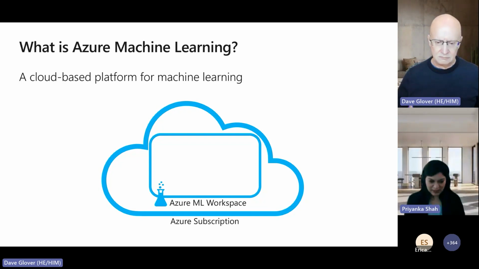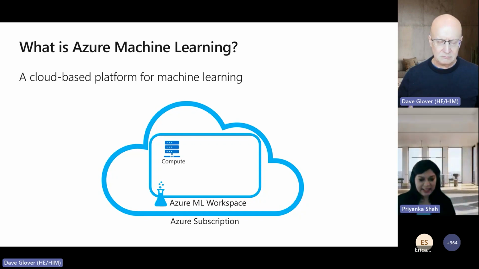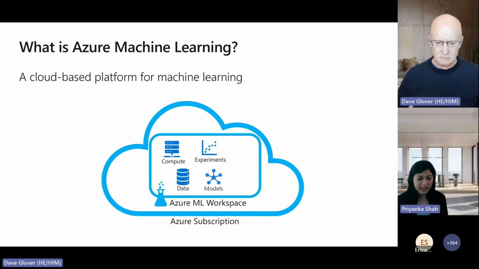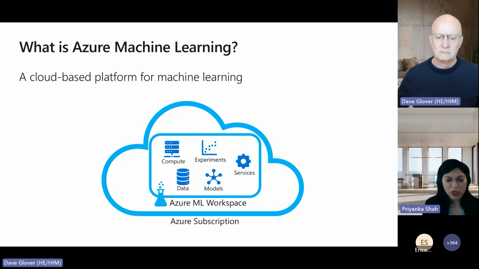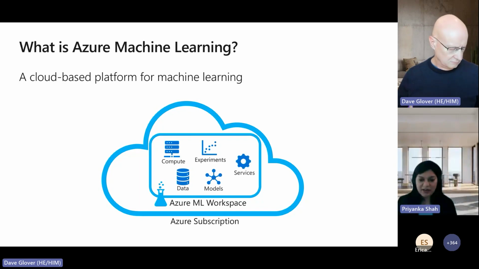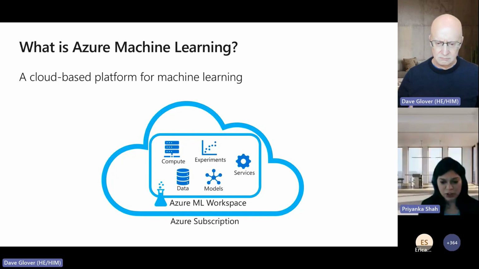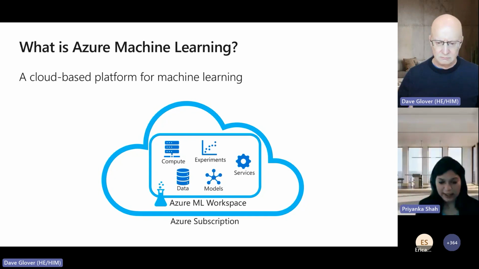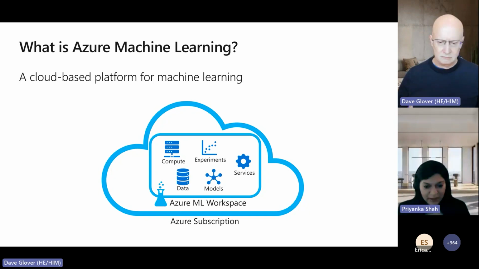You have your Azure subscription, then you will have your Azure Machine Learning workspace here. Inside the workspace would be all your compute, your CPUs, your GPUs to run your machine learning, your data, your experiments, your models, and finally the services which you would expose to the end users to consume your machine learning models, get inferences, and use them inside their applications.